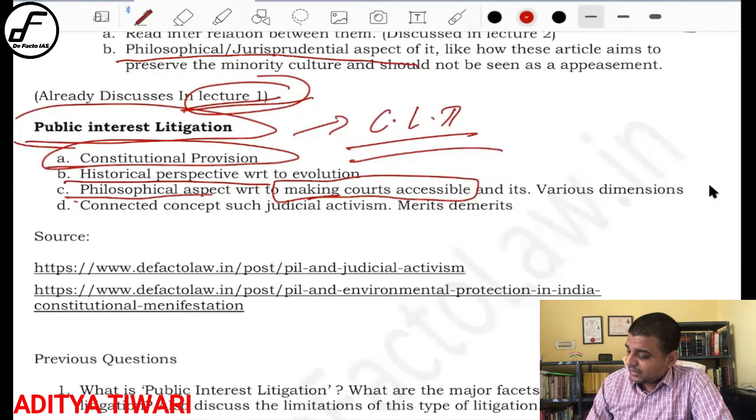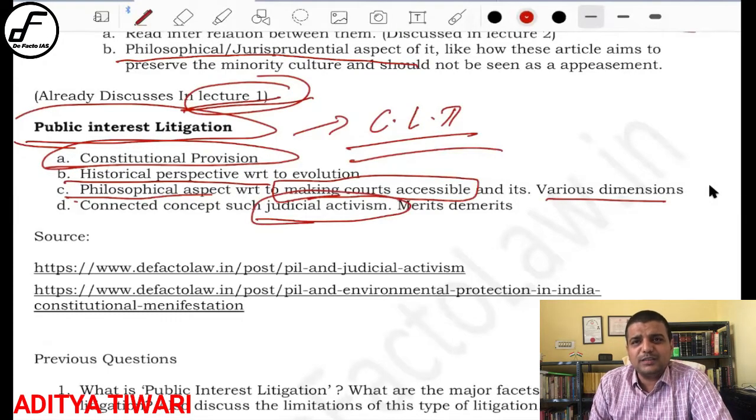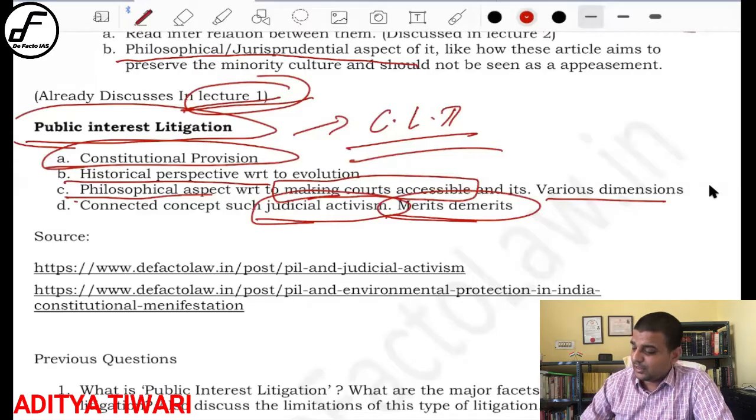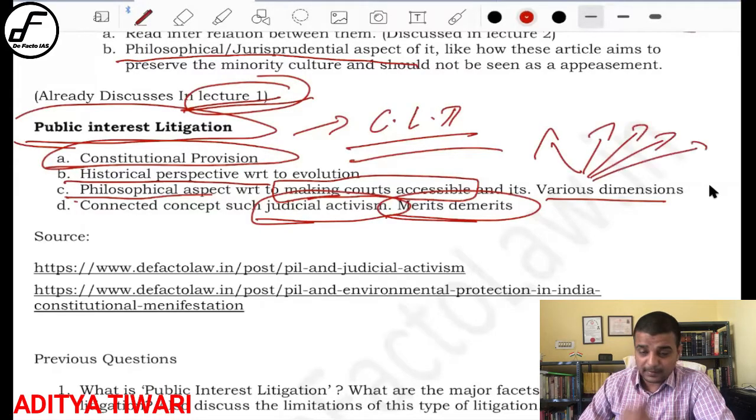Similarly, study various dimensions connected to it, such as how it is related to judicial activism, what is the difference, and how far both of them are connected. Similarly, one more thing: what are its merits and demerits, and its various dimensions? Now, what are the various dimensions you can think of? You can think of actually 5 dimensions of PIL. The first dimension you can think of is basically environment. Second, bonded labor.